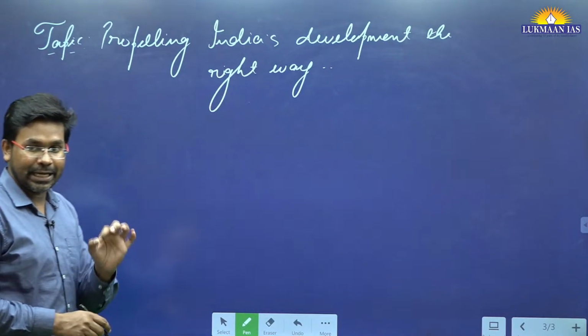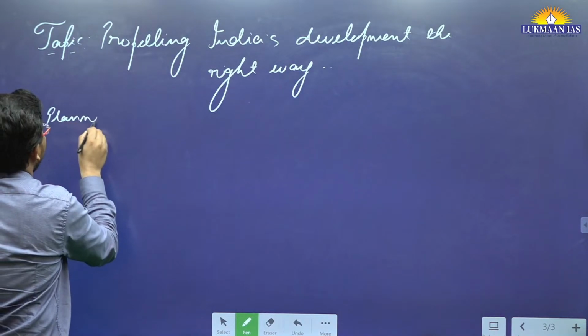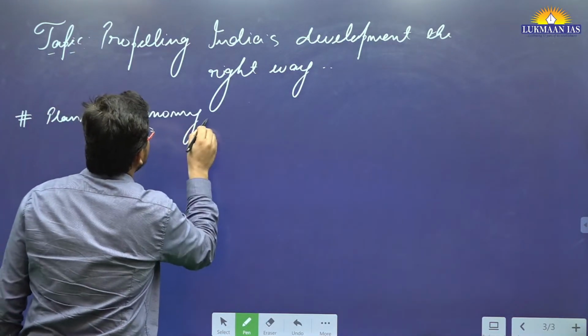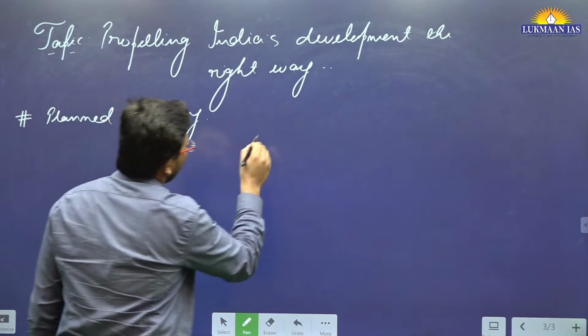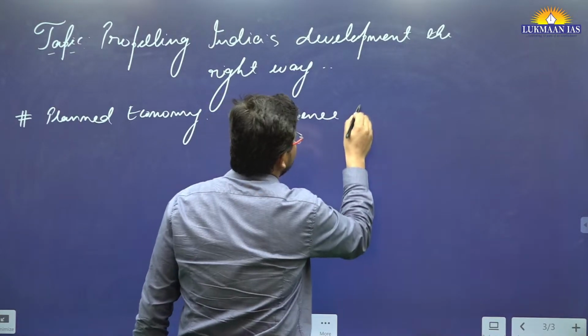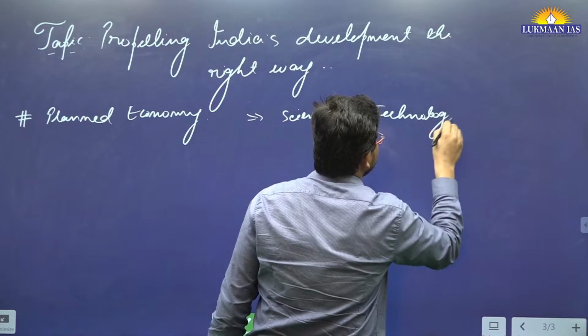But parallelly at that point of time, along with going for a planned economy, we also focused on building science and technology. Why did we focus on this?